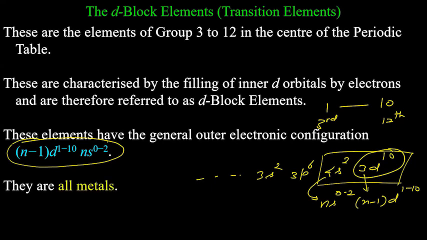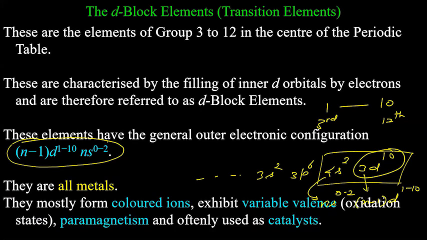They are all metals. S block elements, all metals. D block elements, all metals. F block elements, all metals. It is only P block elements which have non-metals, metalloids, gases, etc. S, D, F, all metals.